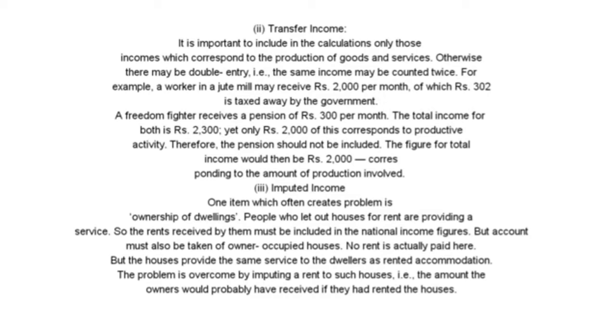But account must also be taken of owner-occupied houses. No rent is actually paid here, but the house provides the same service to the dwellers as rented accommodation. The problem is overcome by imputing a rent to such houses, the amount the owners would probably have received if they had rented the houses.